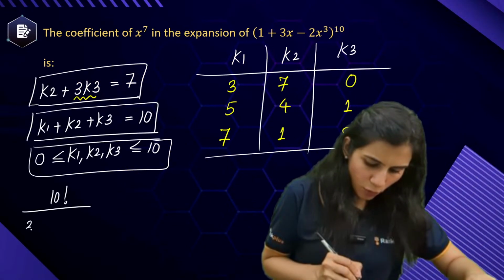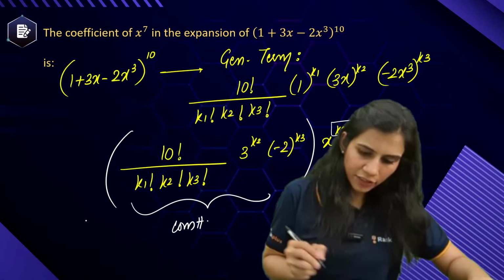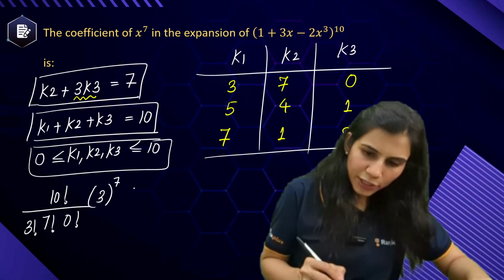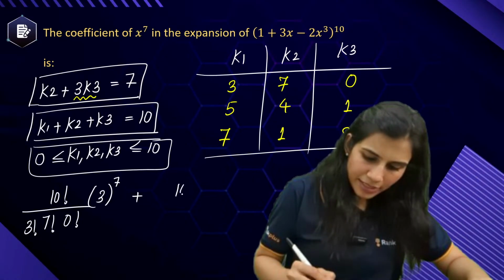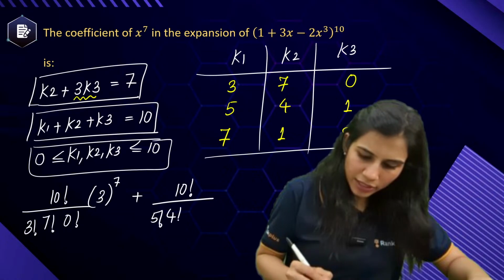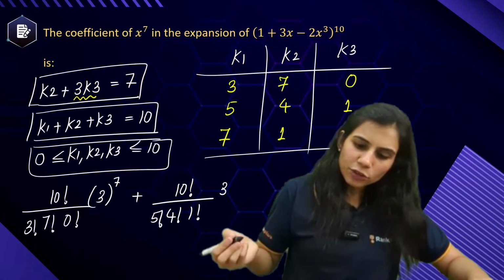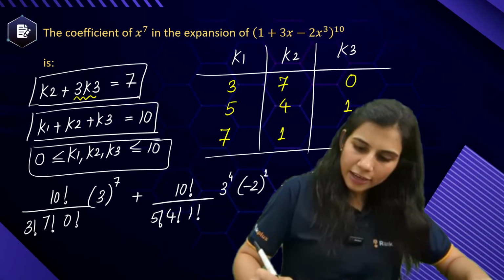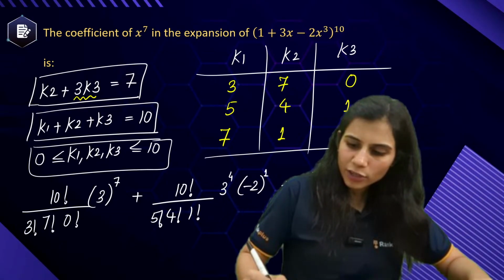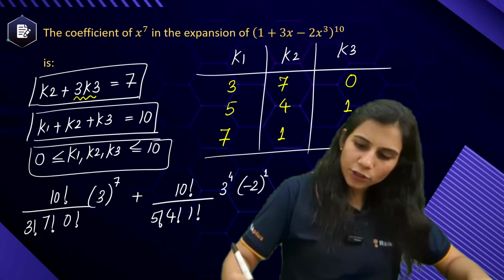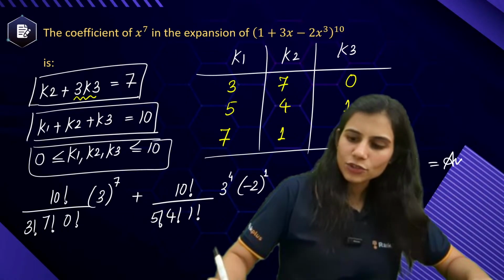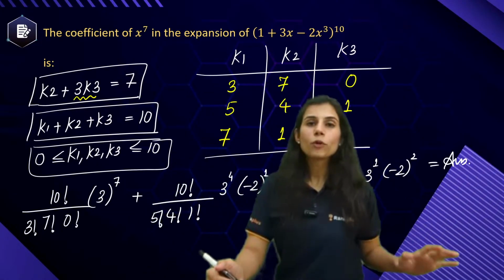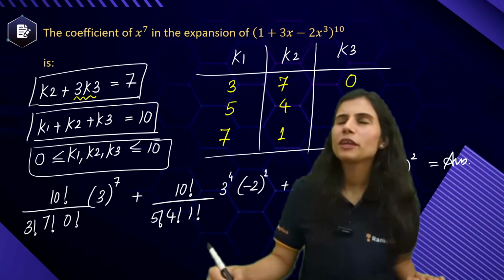10 factorial upon k1 factorial, k2 factorial, k3 factorial, 3 to the power k2 into minus 2 to the power k3. So 3 to the power k2, minus 2 to the power 0 is 1 only, plus again 10 factorial upon k1 factorial, k2 factorial, k3 factorial, 3 to the power k2 and minus 2 to the power k3, plus again 10 factorial upon 7 factorial, 1 factorial, 2 factorial, 3 to the power k2 minus 2 to the power k3. This is your answer. The only problem with this approach is you have to be very conscious that you don't